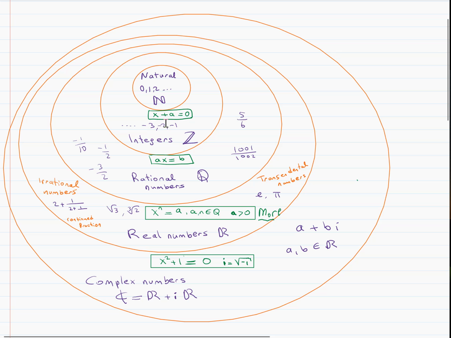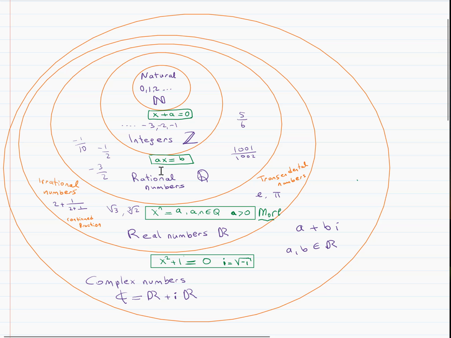And the idea was to add the solutions of such equations into the set and create new numbers. Like x plus a is equal to 0. If a is equal to 2, for example, then you have minus 2. Then you can add it to the integers. All these numbers, from minus infinity to minus 1, 0, 1, to plus infinity, give you the set of integers. It's denoted by Z, and this is denoted by N.